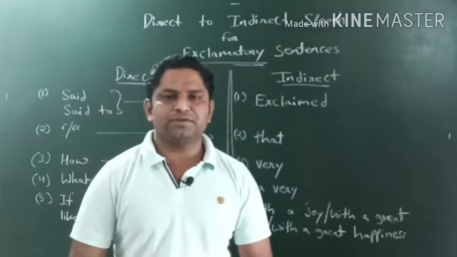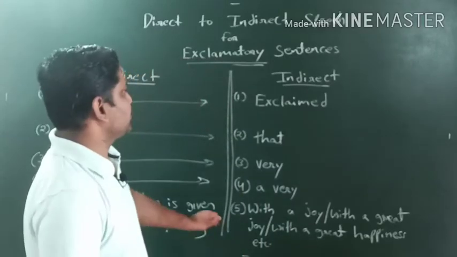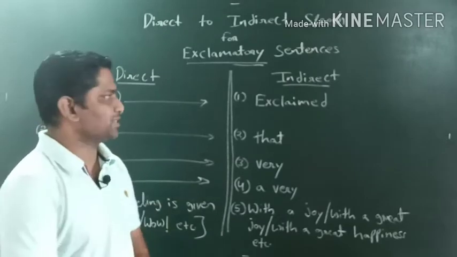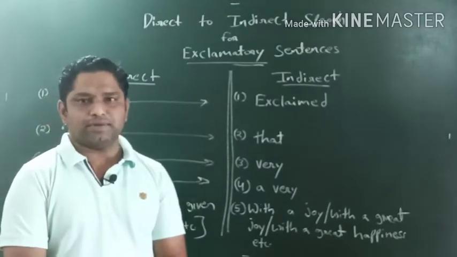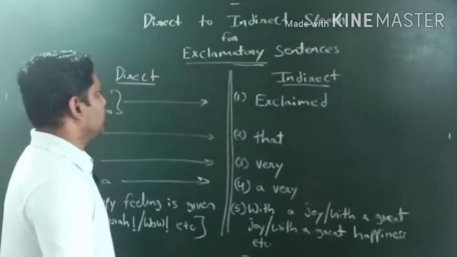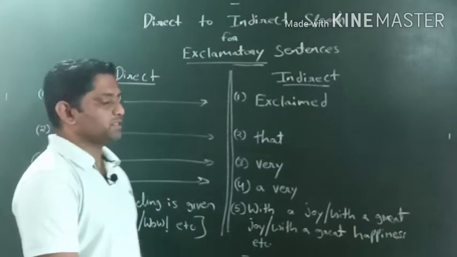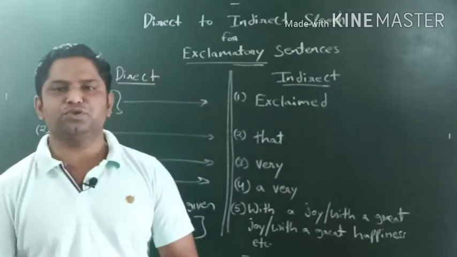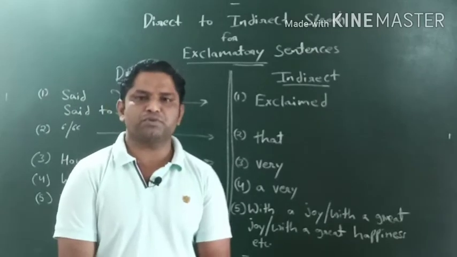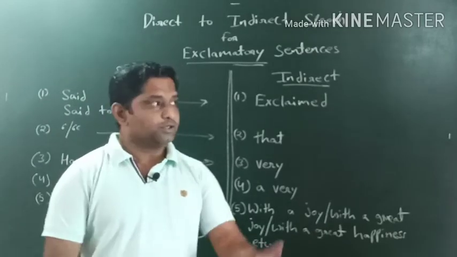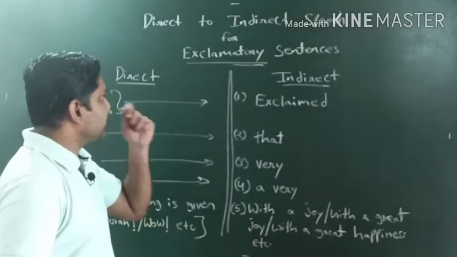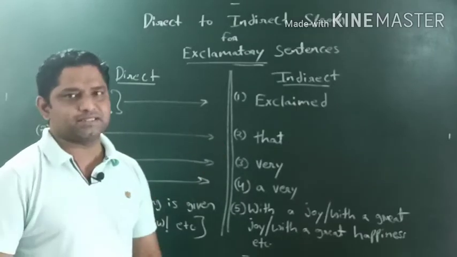Okay, in the last video we talked about direct to indirect speech for assertive sentences. We also talked about direct to indirect speech for interrogative sentences. In interrogative sentences we saw two varieties, right? WH type questions and yes no type questions. So today we are going to talk about direct indirect speech for exclamatory sentences.